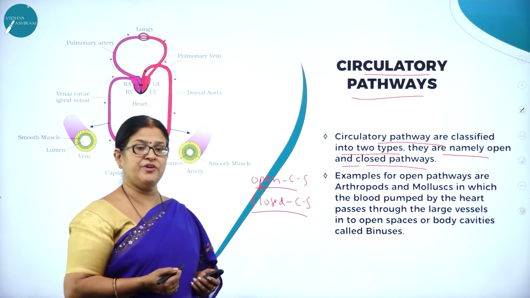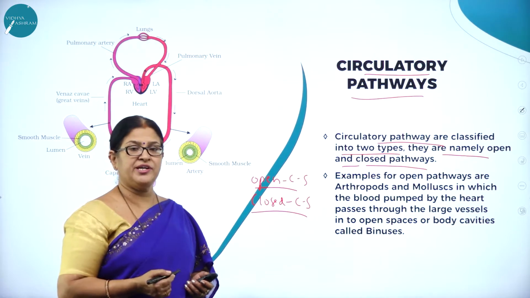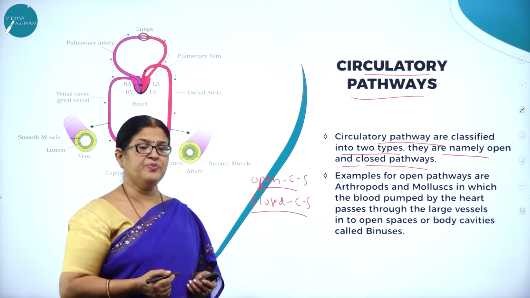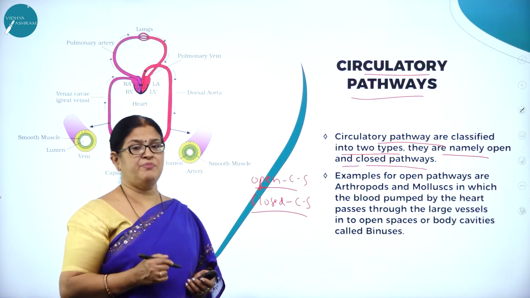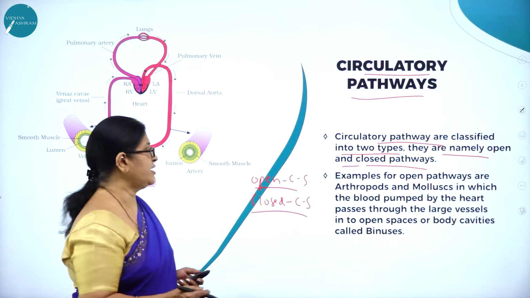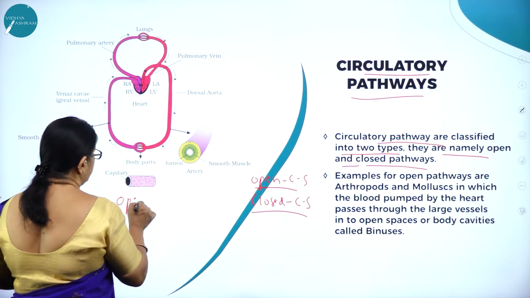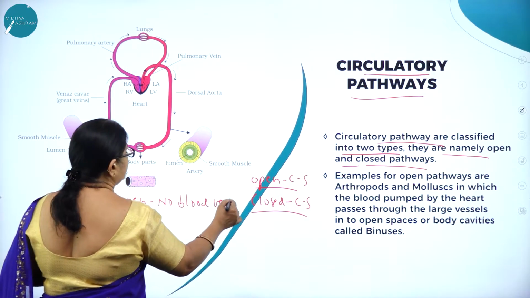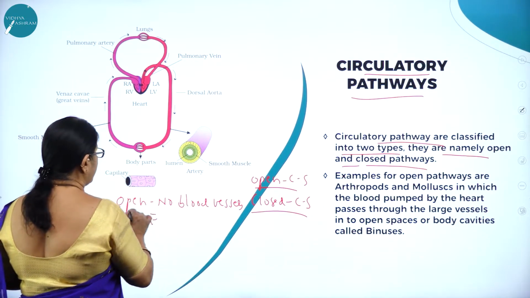This also forms a very important basis for classification of animals, as you have already studied in a chapter called Animal Kingdom. So what is open circulatory system? Where the heart pumps the blood and there is an absence of blood vessels, and from the heart directly the cells and the tissues are bathed in it. No blood vessels. What are blood vessels? Namely the arteries and veins. So no blood vessels.